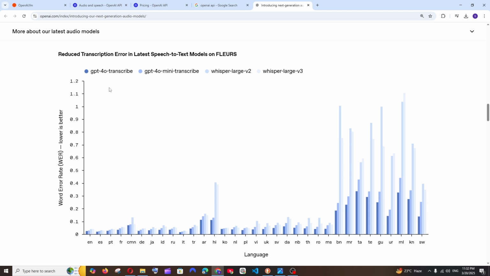And as you can see, the latest GPT-4o transcribe is so good because it has a lower error value, and this comes in English. We have the European languages, Russian, Italian, and here we have the Indian languages. GPT-4o transcribe is so good, the error rate is very low, followed by GPT-4o mini transcribe. So this graph basically tells us how much OpenAI has improved in their audio models.